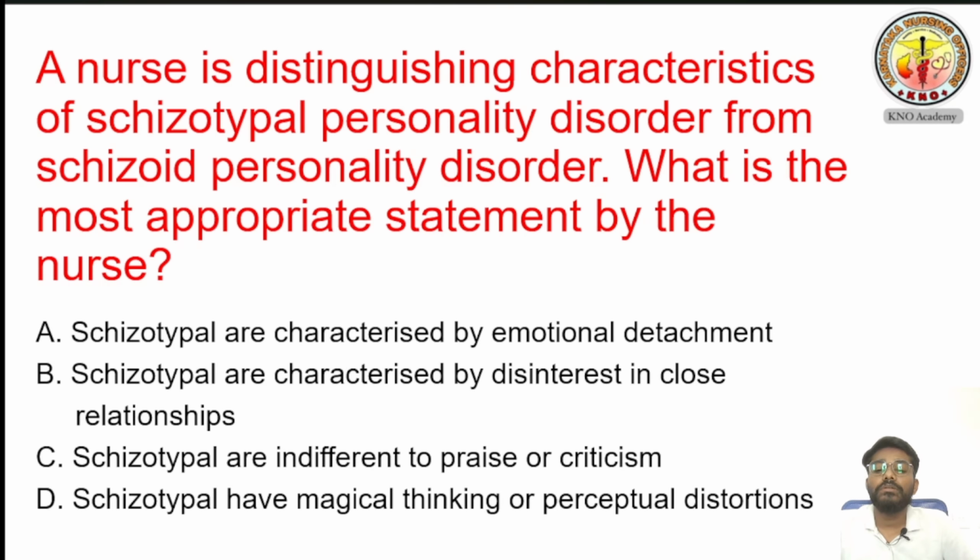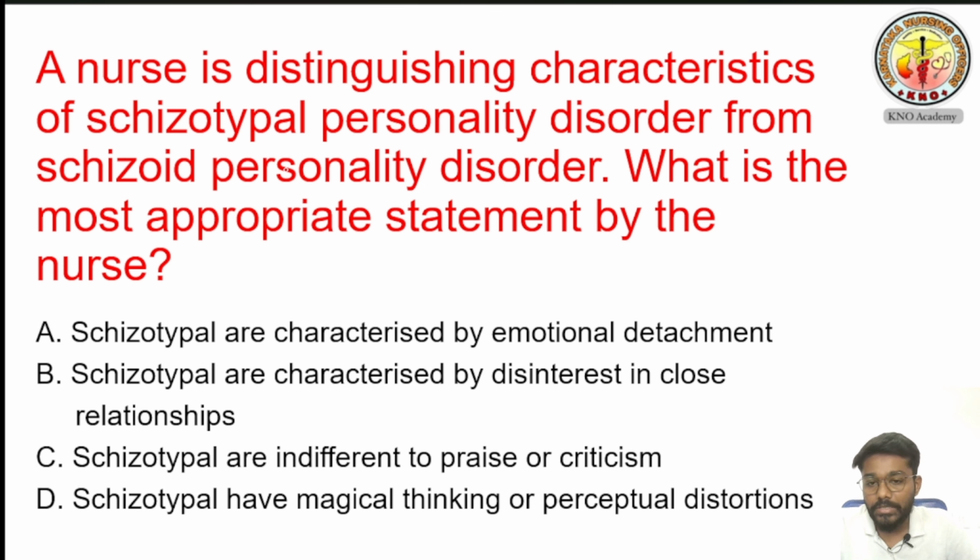So next question, a nurse is distinguishing characteristics of schizotypal personality disorder from the schizoid personality disorder. So what is the most appropriate statement by the nurse? In this particular question, the nurse is asking what is the major difference between schizotypal and schizoid personality disorder.